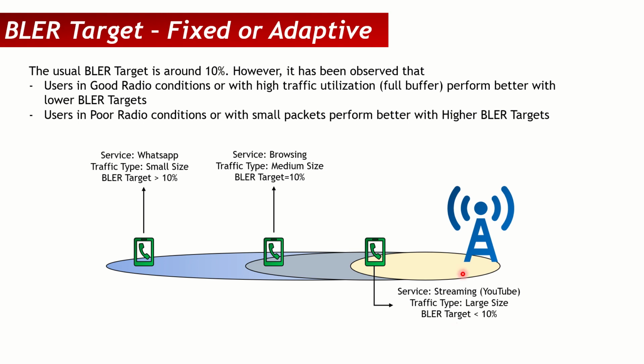While in the case of YouTube, if you use something of a higher BLER target and you have 5 retransmissions after every 5 or 6 packets, what will happen is that the YouTube video will start to decrease its quality. At the application layer, it will find out there are lots of retransmissions, which will increase the RTT, which can cause duplicate acknowledgements, and in that case YouTube might actually reduce the video quality.